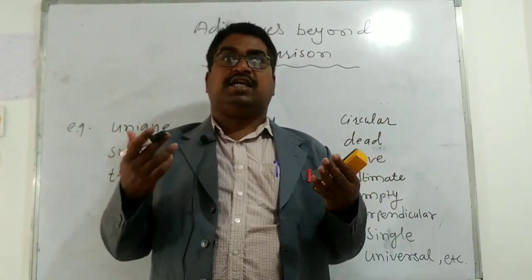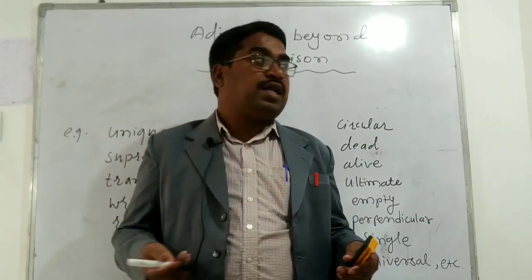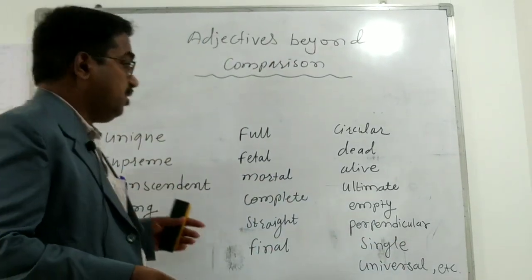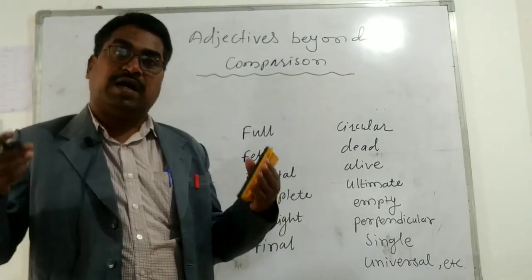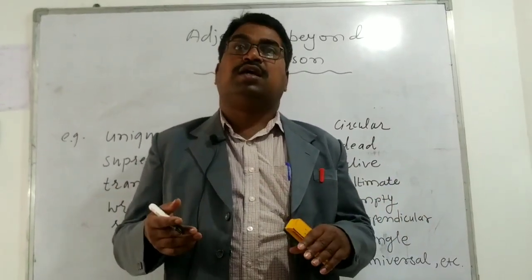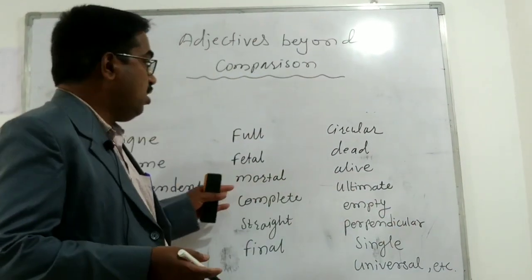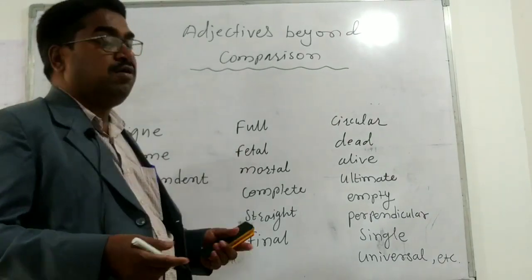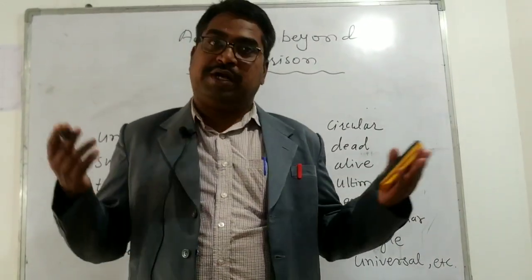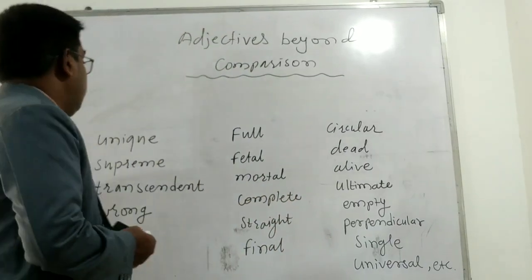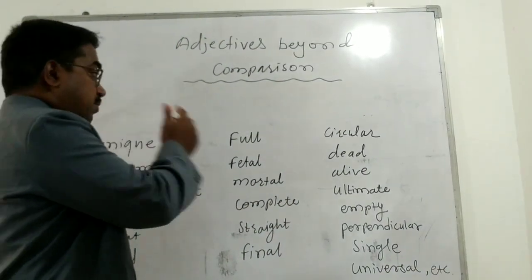It exists in different degrees, but there are some adjectives that exist only in 1 degree and not more than 1 degree, right? So they cannot have a comparative degree and superlative degree. For example, look at the word full.